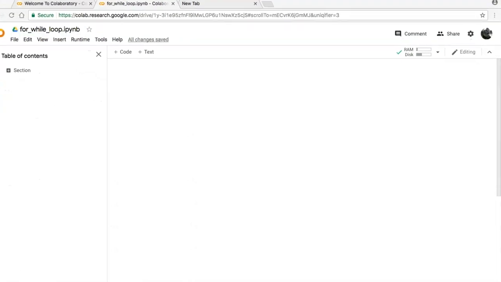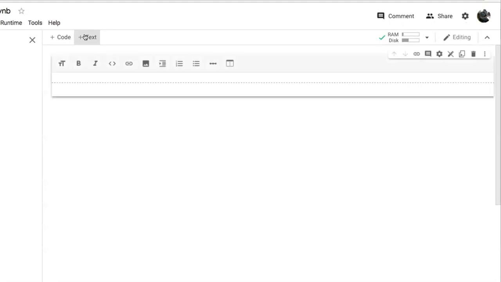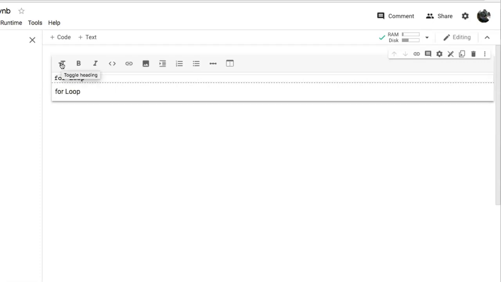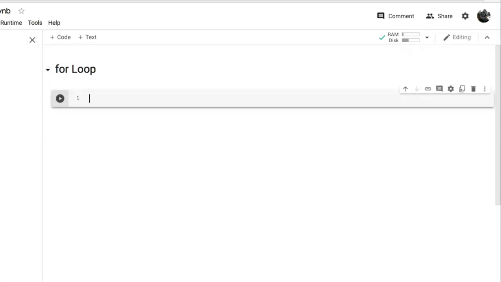That's it. So first take a text cell and write here for loop, as we are going to write programs for loop. Click here and double click here. Now take a code cell and start writing the program from here.